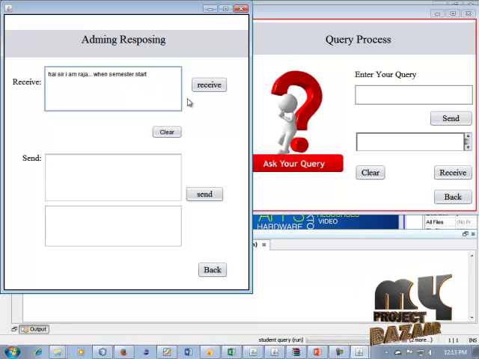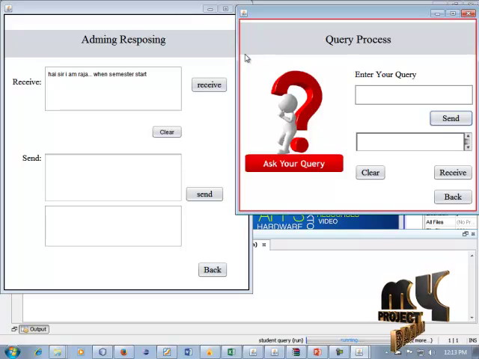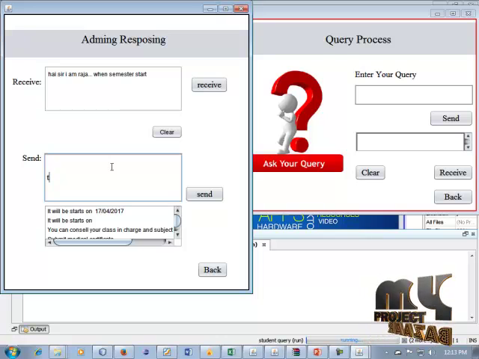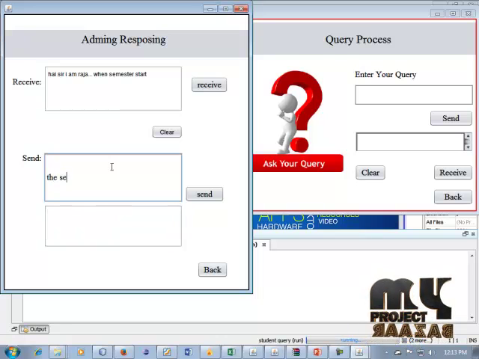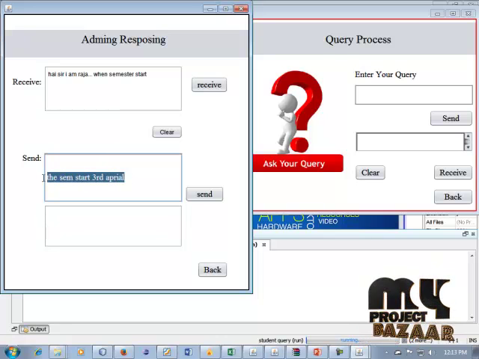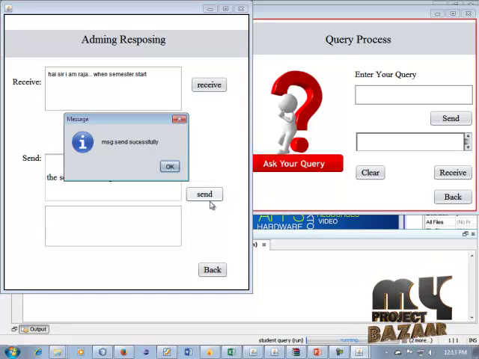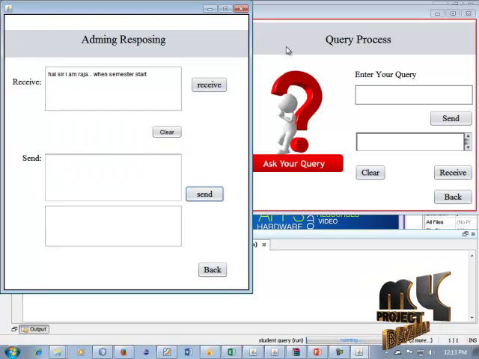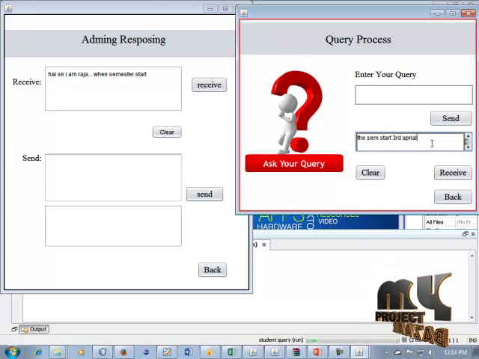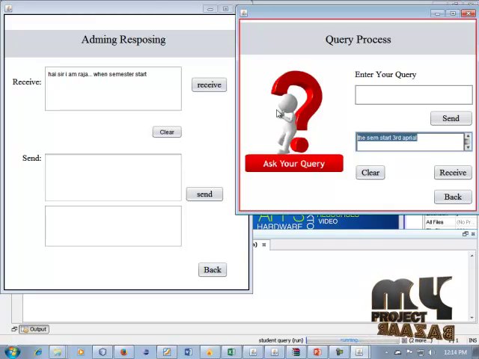Hi sir, I am Raja. When does this semester exam start? Information can be gathered in this process. So the admin can respond to the students. The exam will start. Okay, the admin can respond in this send request. So it can be sent. Okay, the message is successfully sent to the students. So the student can receive this. So the semester can start on 3rd April. The information can be gathered by the students.